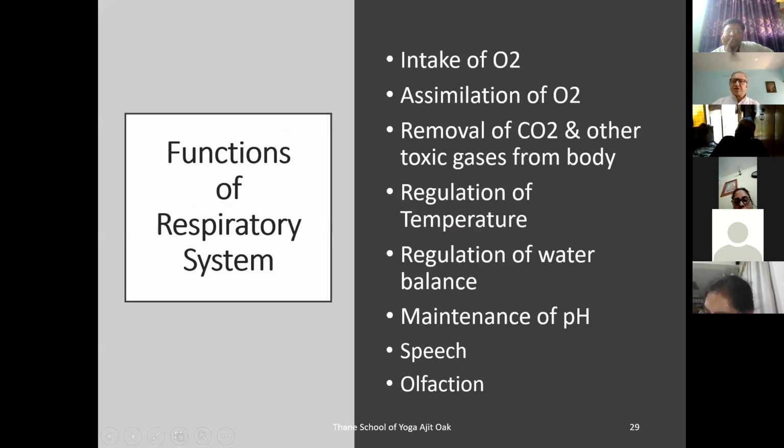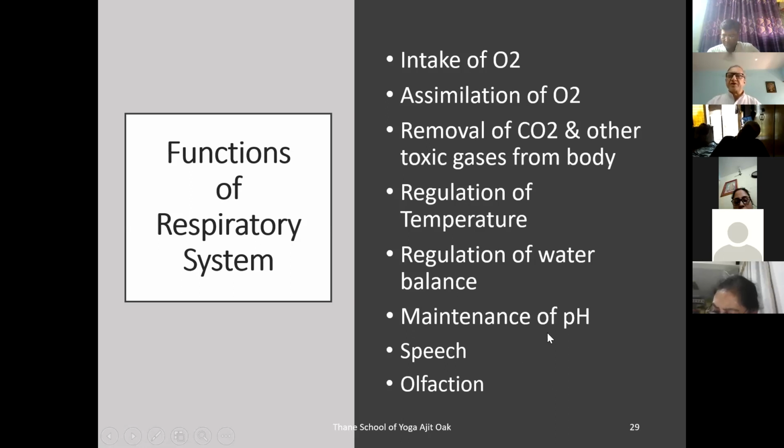So now we'll go to the functions of the respiratory system. These are the main functions: intake of oxygen, assimilation of oxygen inside the body, removal of carbon dioxide and other toxic gases from the body, regulation of the temperature of the body, and regulation of water balance. As we know, water vapor also passes through the breath. It is thrown out of the body if there is excess vapor inside the breath.